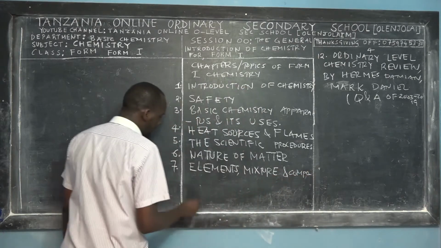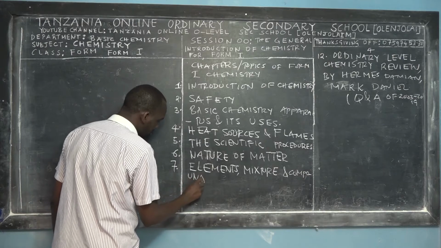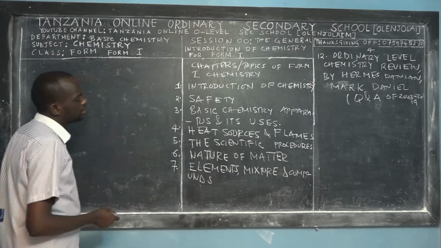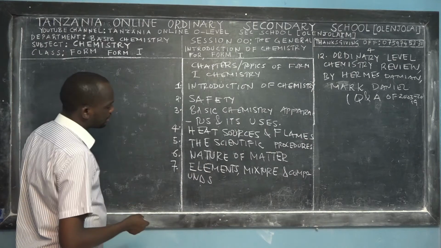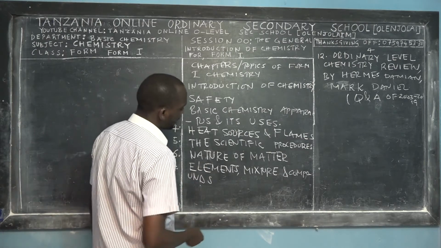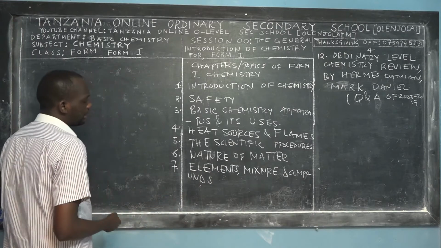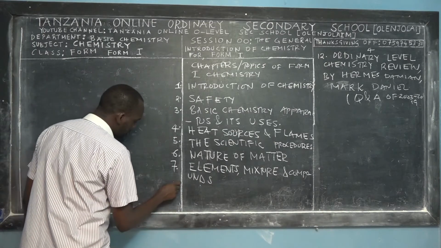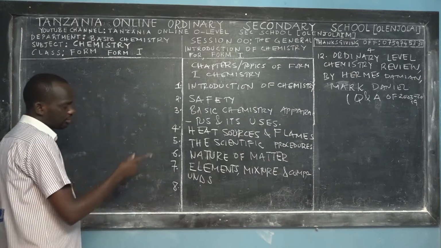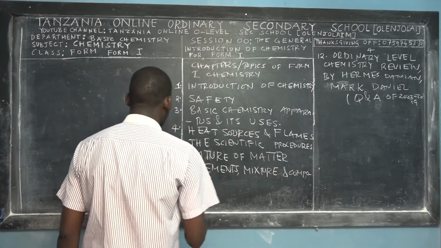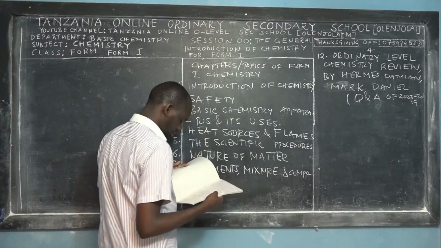What do they mean? So nature of matter, manake asili ya mada. The scientific procedures, hatua za kisayansi. Elements, manake ni element, na mixture, manake ni mchanganyiko wa kifizikia, na compound ni mchanganyiko wa kemikali.